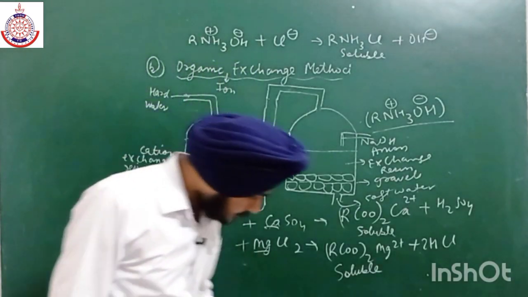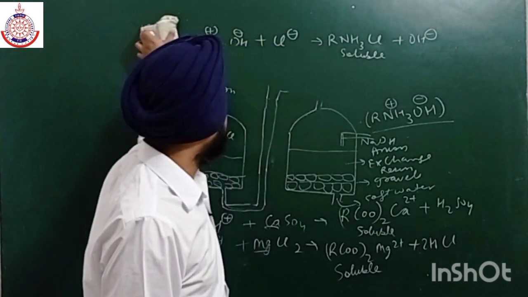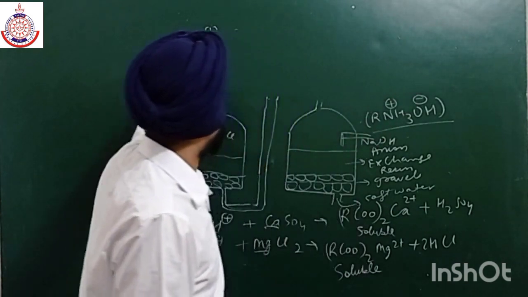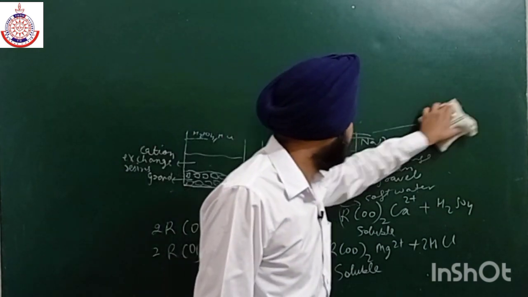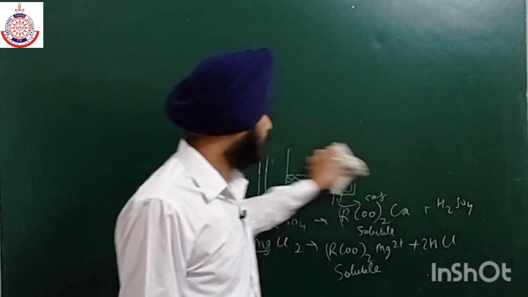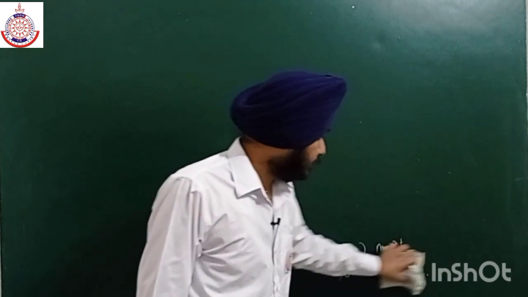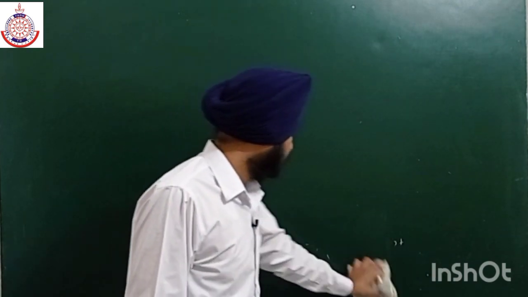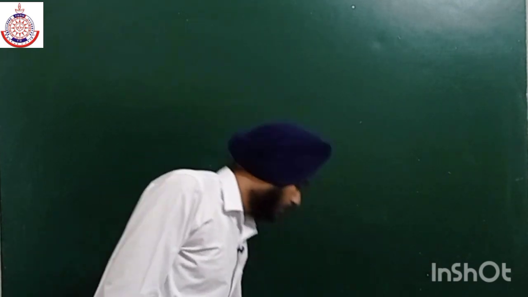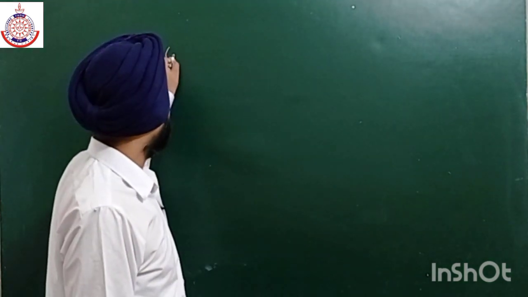Now the last method is the Calgon process, and then we will move on to the next compound, that is heavy water. We can easily do some reactions related to heavy water also. Heavy water is present in very small amounts. Now the second method is the Calgon method, the Calgon process.